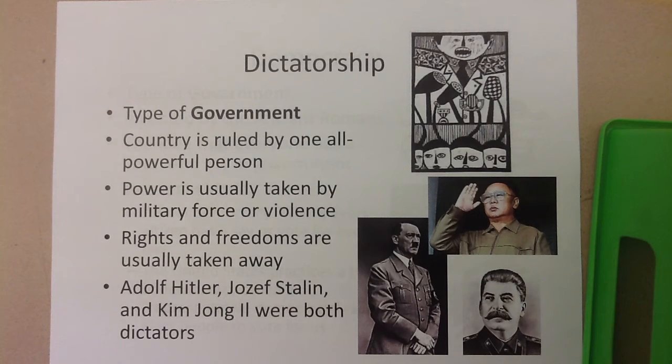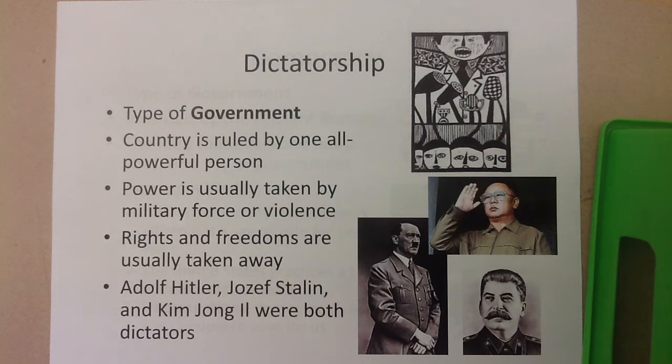A dictator typically takes away the rights or freedoms of people in their country. Usually in a dictatorship, the people are not allowed to say things against the ruler. Voting doesn't happen because they want all power, and so you don't have a change of presidents or a change of leaders. The dictator takes power and keeps it for many years usually.